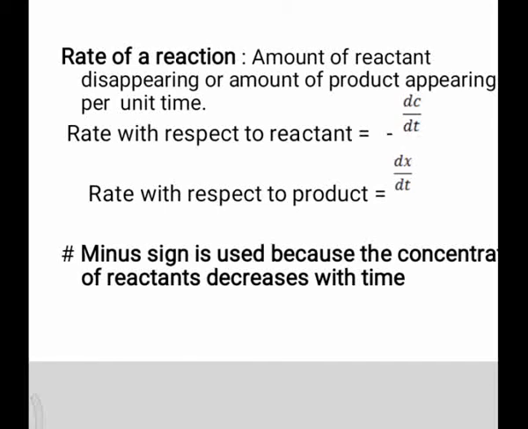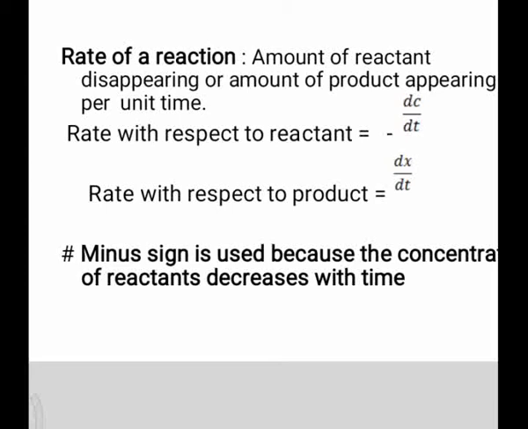Rate of reaction. As the speed of an automobile is expressed in terms of distance covered by it in a certain period of time, similarly the rate or speed of a reaction is expressed as the change in concentration of a reactant or product in unit time. Definition: the rate of a reaction is equal to the change in concentration of reactant or product in unit time interval.